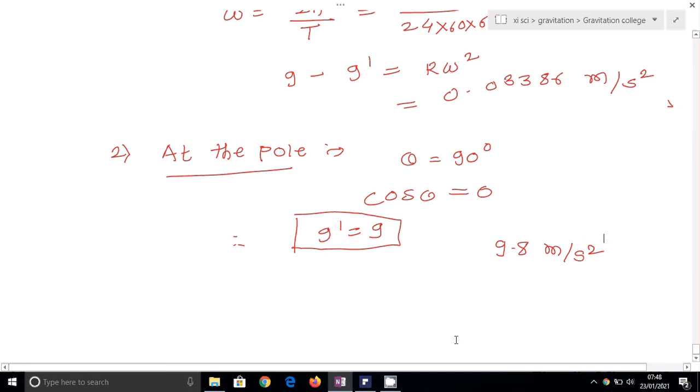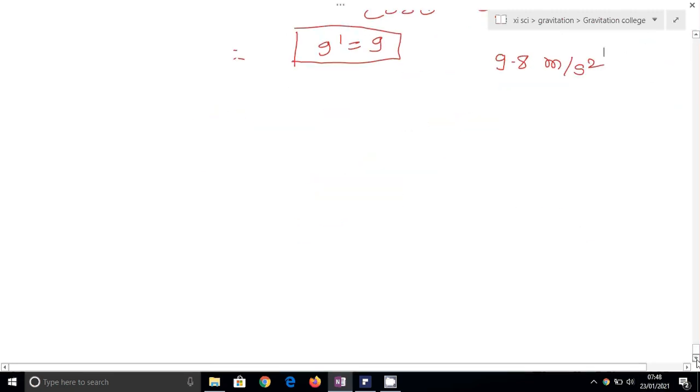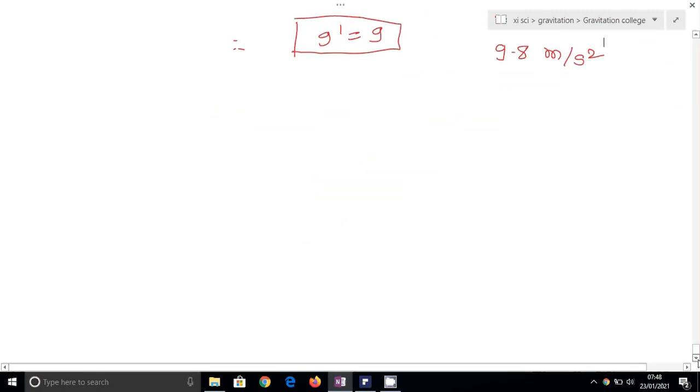Now the next point is, let's study the effect of the shape of the earth on acceleration due to gravity.